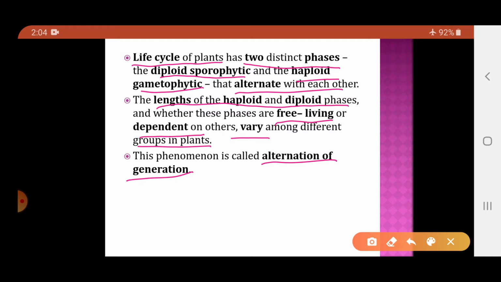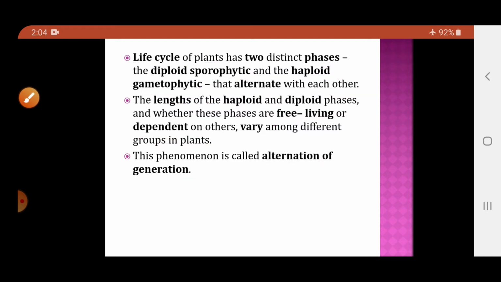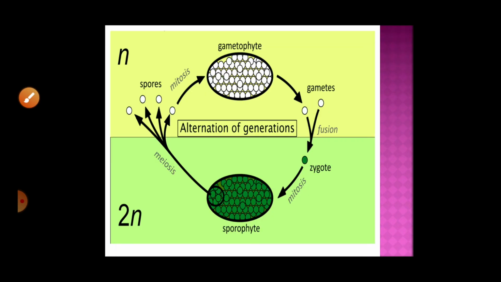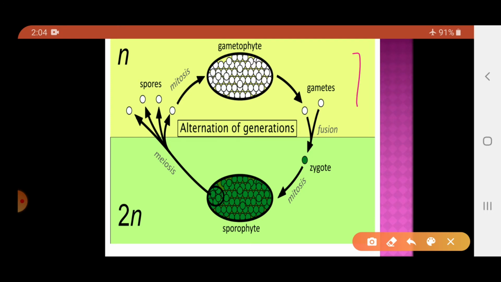And this phenomenon is called alternation of generation. What is alternation of generation? The diploid sporophytic stage alternates with the haploid gametophytic stage, and that is called as the alternation of generation. In this particular slide you will see in brief the process of alternation of generation.